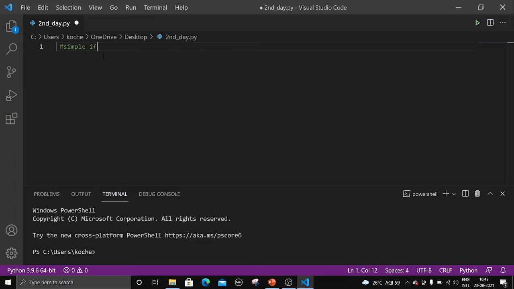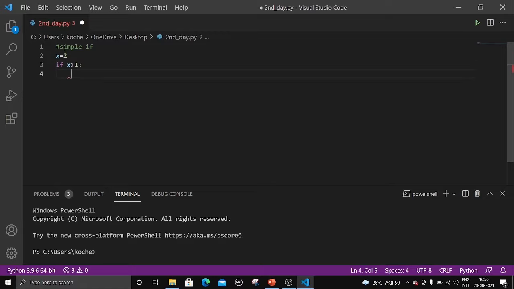If you want to write anything that should not be executed, only for your reference, just put a hash at the starting, so it will not be executed. Just for our reading purpose, we can write under hash. So we are learning simple if. Let me take one variable, x equal to 2, and now I will write simple if, that means only one condition should be there. So if x is greater than 1, the syntax is very important. If condition, and there should be a colon at the end.